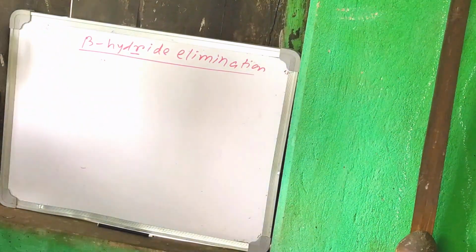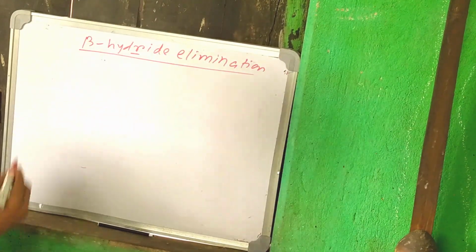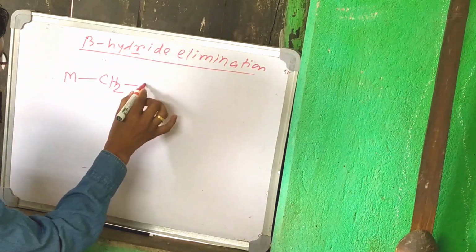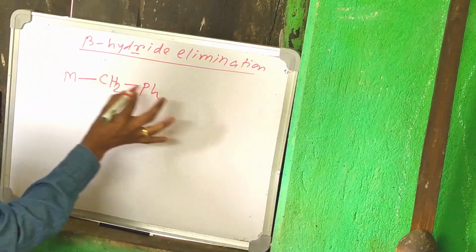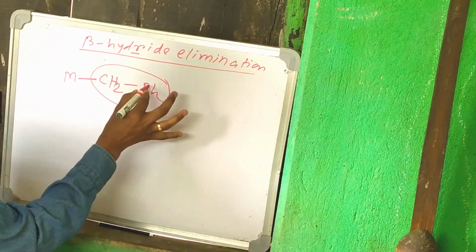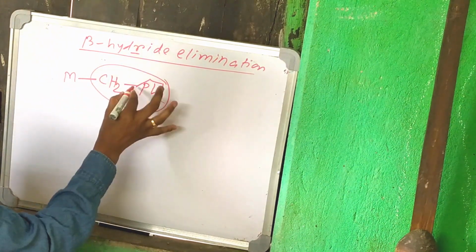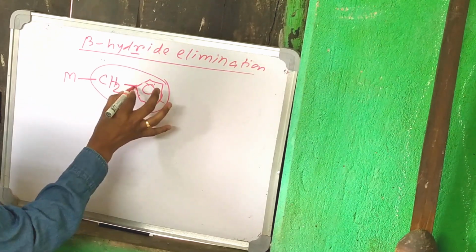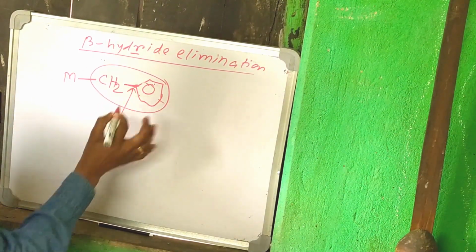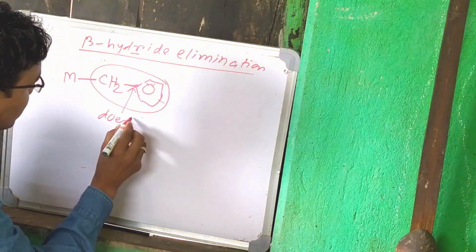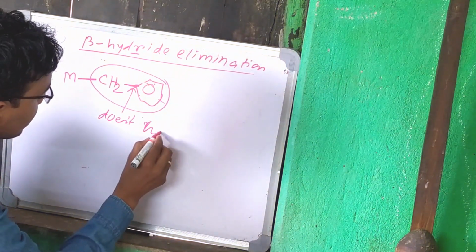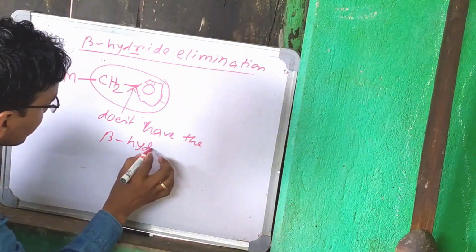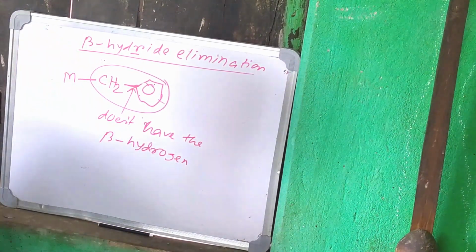To stop this beta hydride elimination, look at the metal alkyl group, for example CH2Ph. In this alkyl group, this carbon does not have a beta hydrogen, so there is no chance of beta hydride elimination.